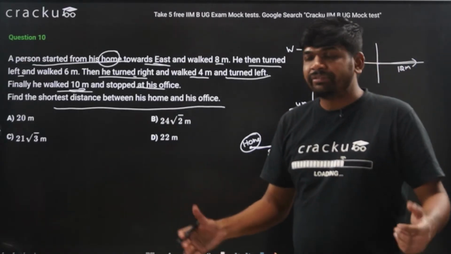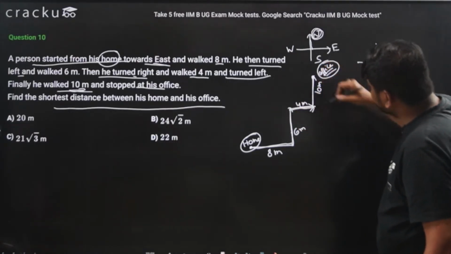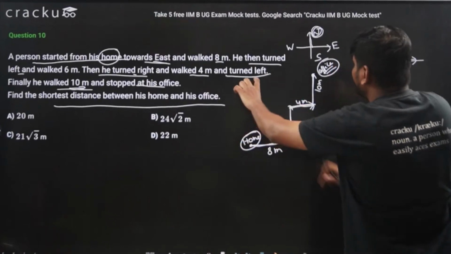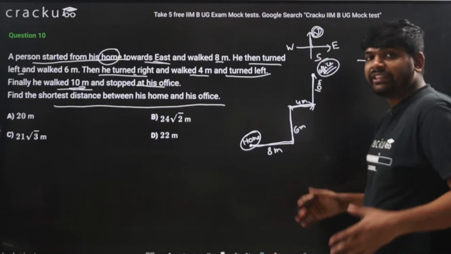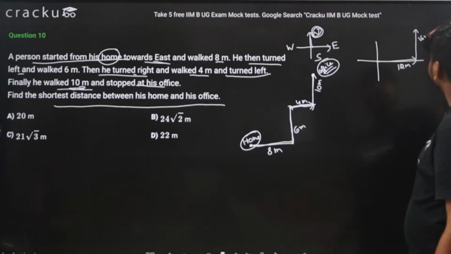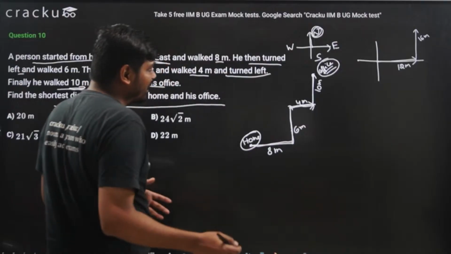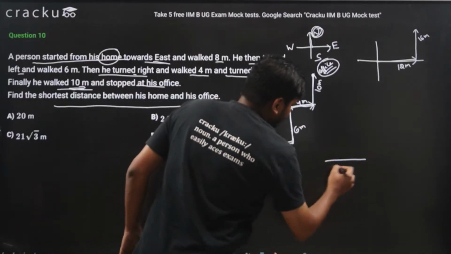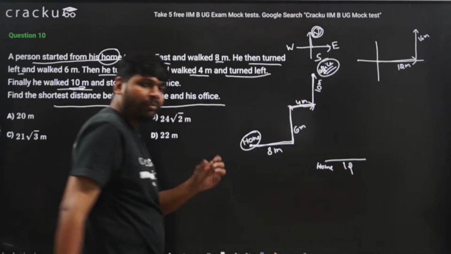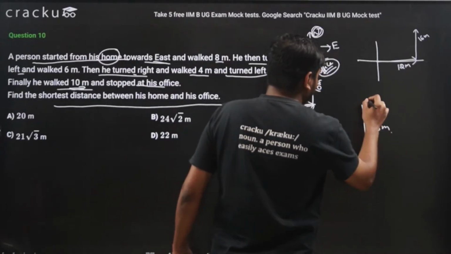And what about the y direction? 6 meters from here and 10 meters from here. So in total 6 plus 10, that is 16 meters in the y direction. Now I can draw the triangle and easily find the correct answer. So this is home. On the x axis he travelled a distance of 12 meter. In the y direction he moved a distance of 16 meter. And this is his office.